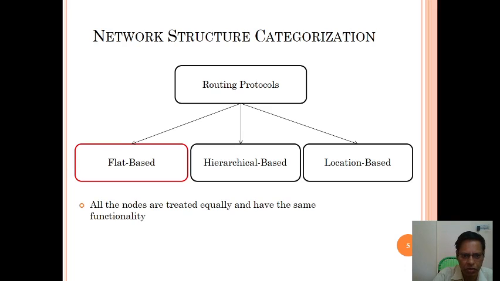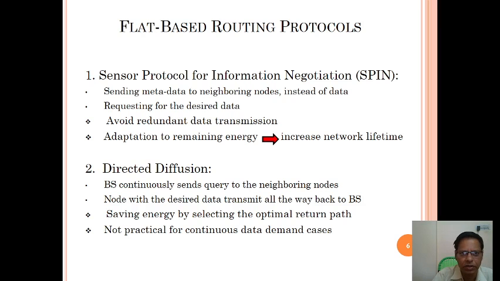In flat based, all the nodes are treated equally and have the same functionality. As I told you, flat based sends fixed packets. Sensor protocols for information negotiation, that is SPIN. What is SPIN? The information is sent from source to destination, and that is Sensor Protocol for Information Negotiation.